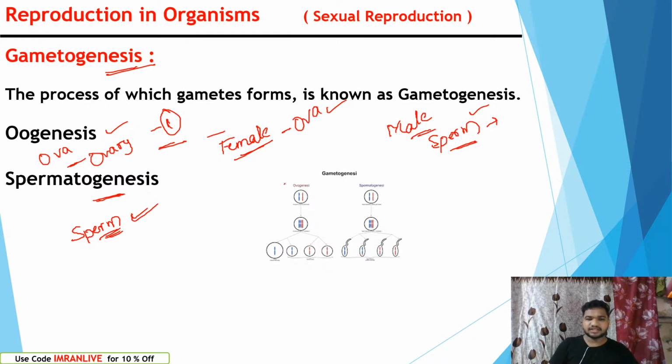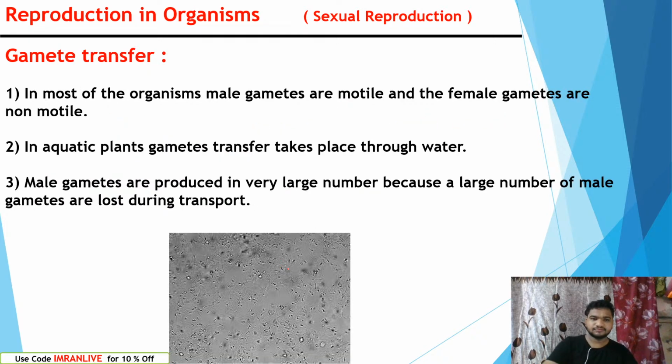So you can see here, this is oogenesis. Sperm production takes place in testes. Ovary produces ova. Gamete transfer. Yes. The ovary produces ova, ovum. Oogenesis we have studied. Testes produce sperms. Spermatogenesis we studied. Now after production, how will they transfer?